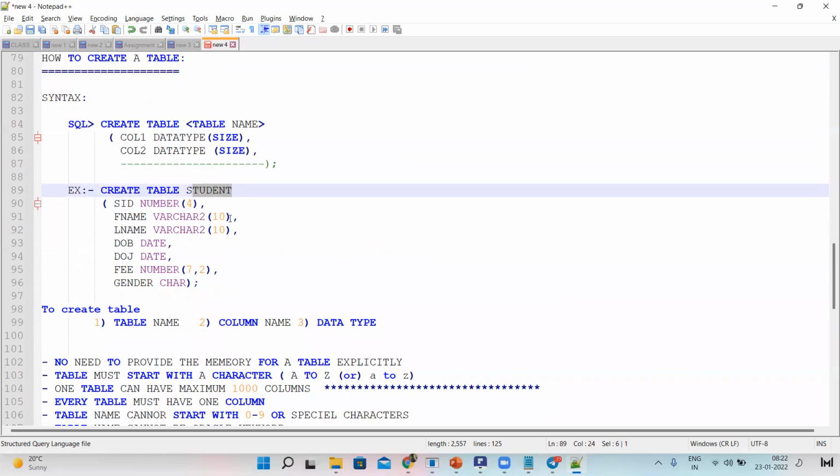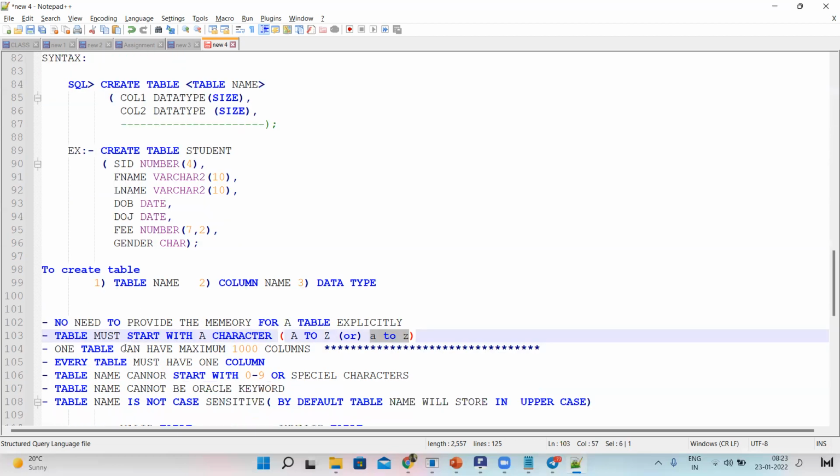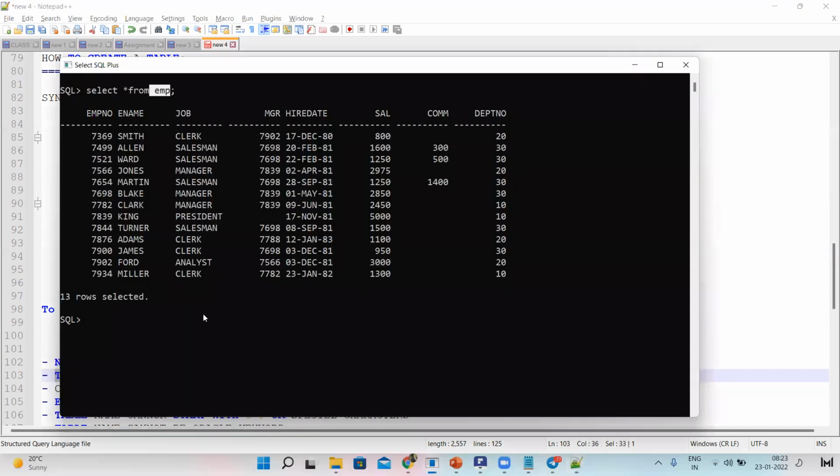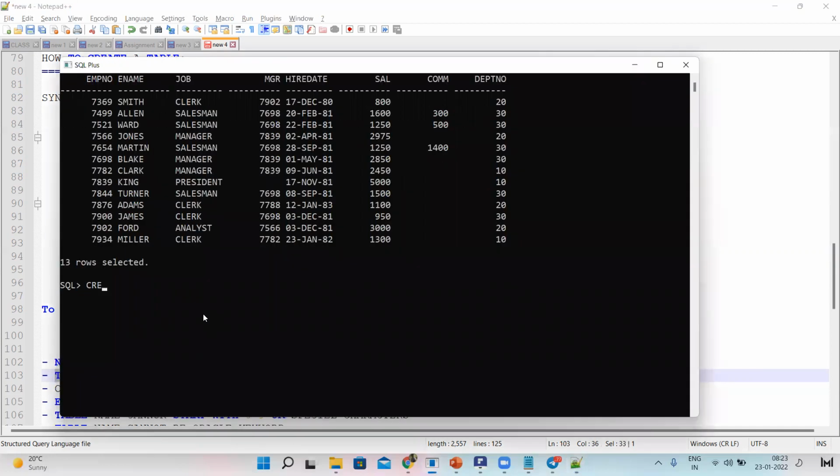Next, the table name must start with a character. Character means either A to Z or lowercase a to z. I will show you practically how it works. For example, I am creating one student table.